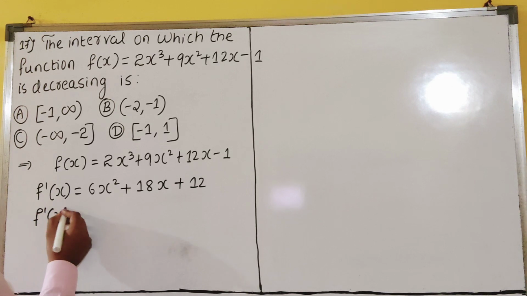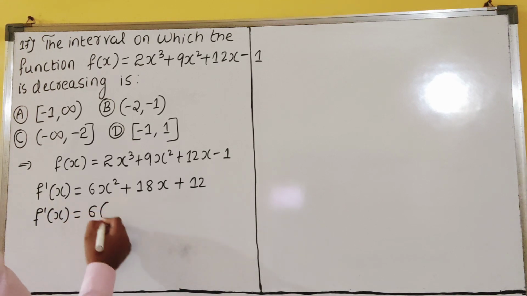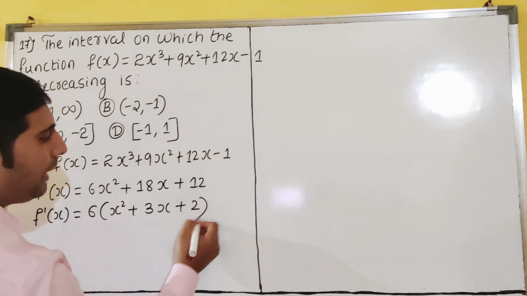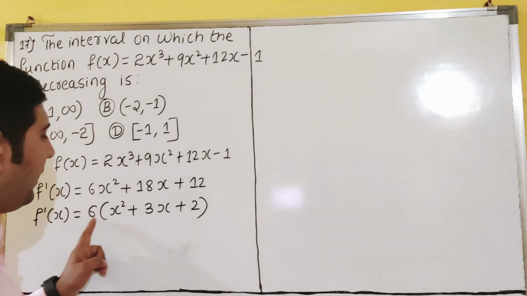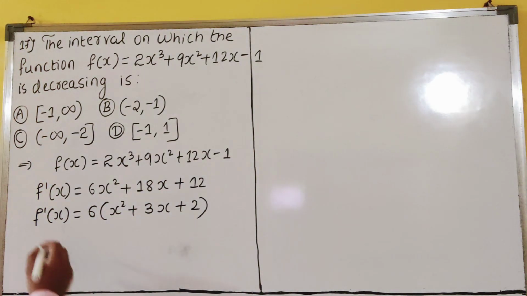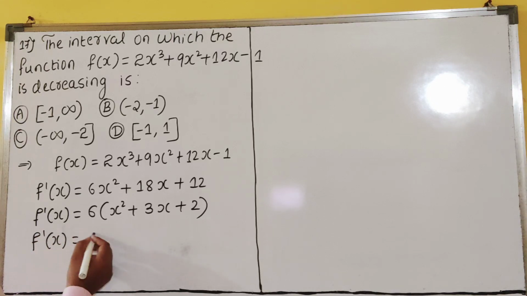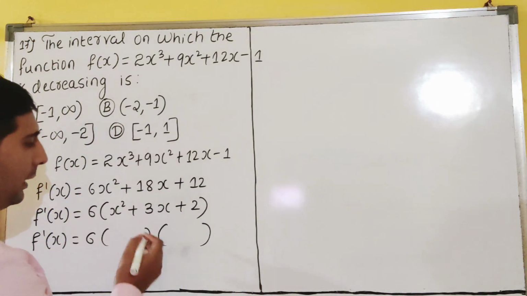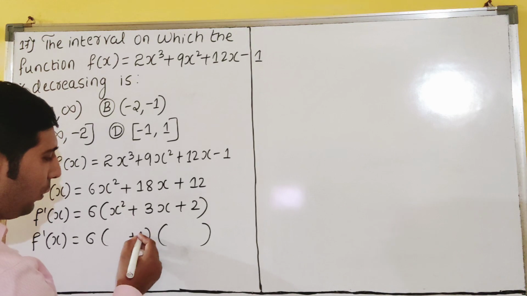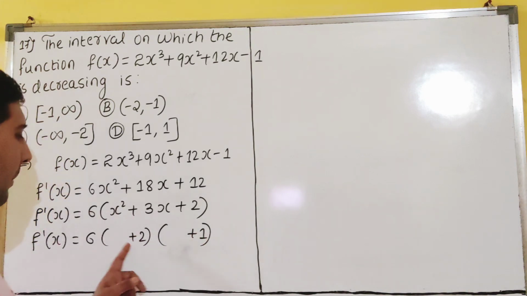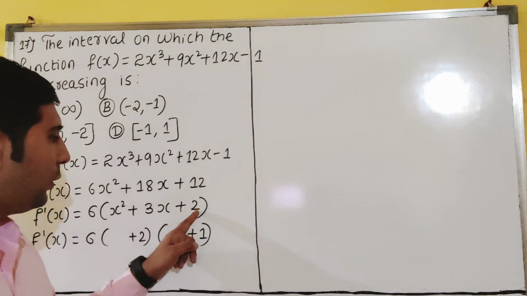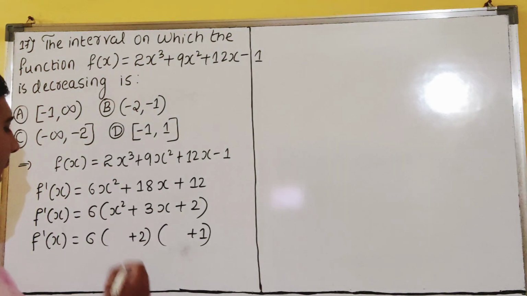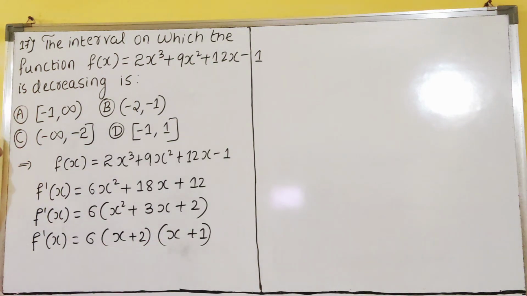And what is common, dear students, here? Observe what is common. 6 is common. X square plus 6 3s are 18, 6 2s are 12, dear students. 6 into x square is 6x square. So again split this like just now I told. Again here coefficient is 1. So then shortcut how you can do? I have to get plus 2. That means I will take here plus 2 plus 1. Is it okay? Plus into plus plus 2 1s are 2. So if you add them 2 plus 1 is what? 3. Plus 3 is there or not? So just you have to write here x. Clear?